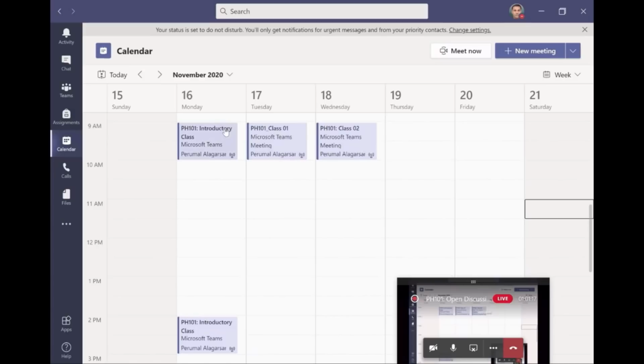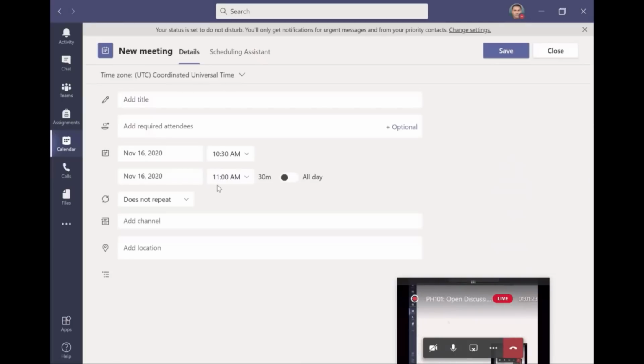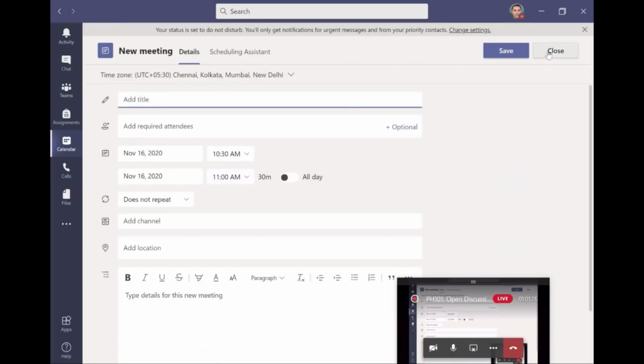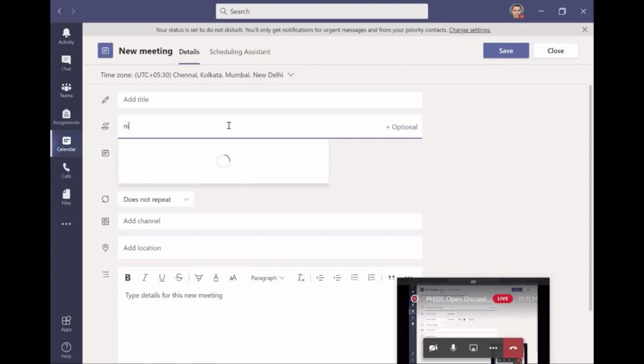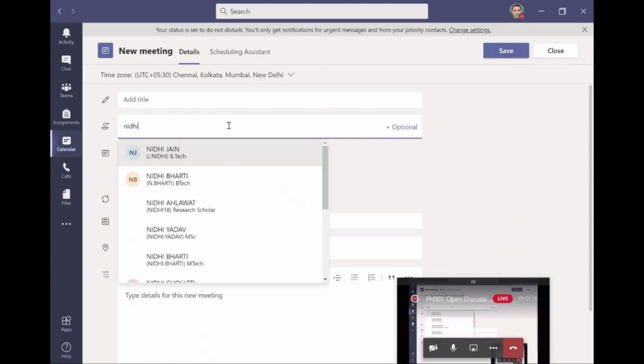So we have already made some plan. So very soon that will be shared. So you can create it. Now how to create meeting? Just click on it. It will ask you the detail. Just save it. So you can create your attendees. For example, whom I should add? Let me add one of the students, Nidhi Jain, who communicated with me recently. So once I say Nidhi, you can see here Nidhi Jain. So this email ID comes.